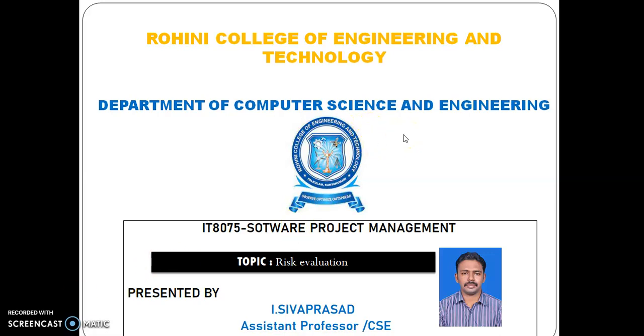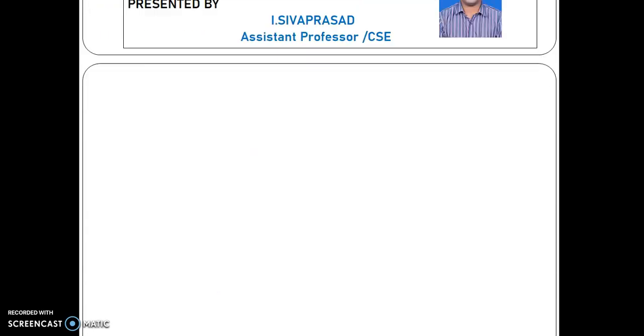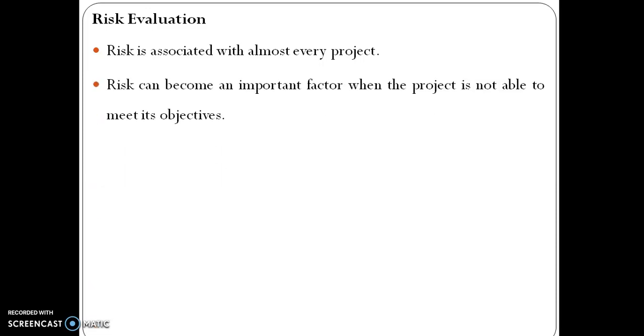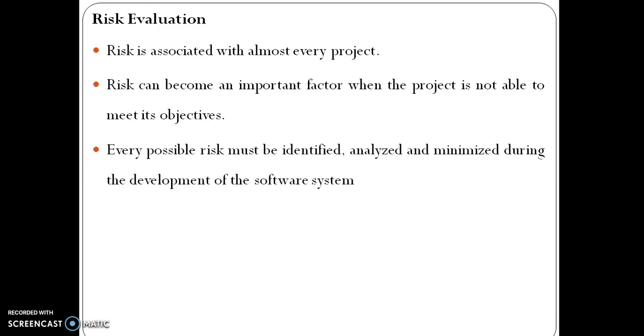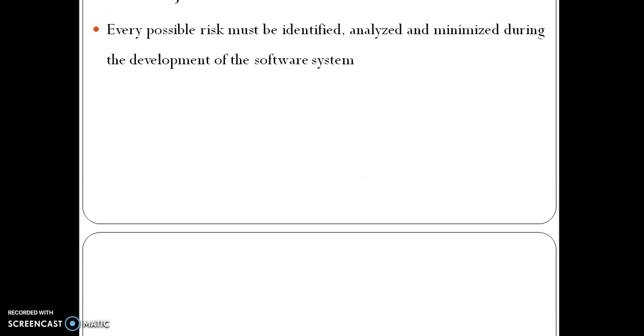In software project management, we are going to see the topic risk evaluation. Risk is associated with almost every project. Risk can become an important factor when the project is not able to meet its objectives. Every possible risk must be identified, analyzed, and minimized during the development of the software system.